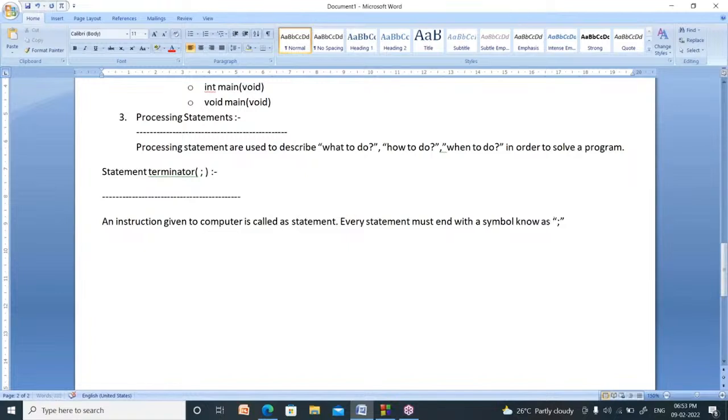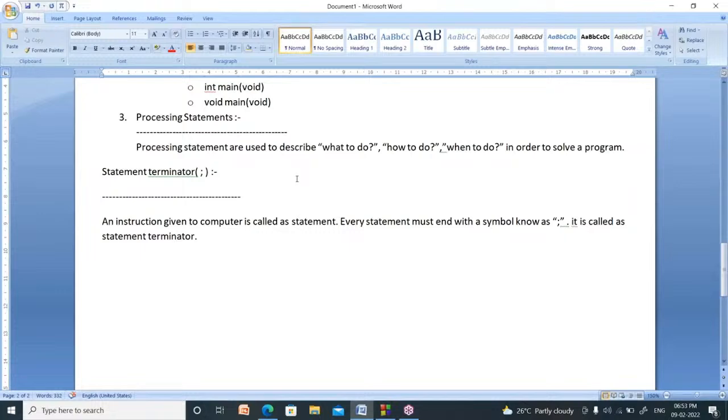What is the name of semicolon? Statement terminator. You have to remember this name. In interview, they will ask what is the name of this semicolon. It is not just semicolon. Actually, it is a statement terminator. You have to remember that name.